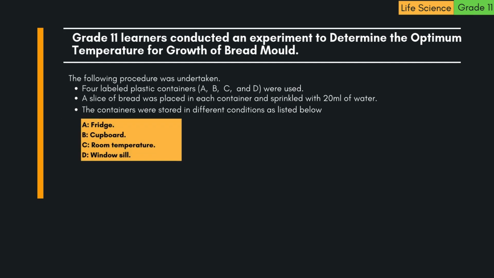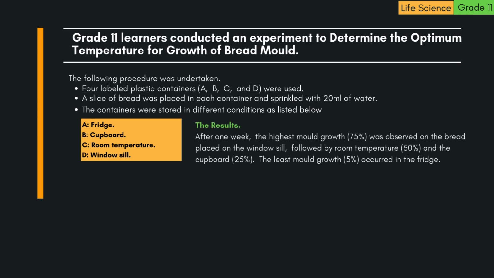A. Fridge. B. Cupboard. C. Room temperature. D. Window sill. After 1 week, the bread slices were removed and compared for mold growth. The experiment was repeated twice for reliability.